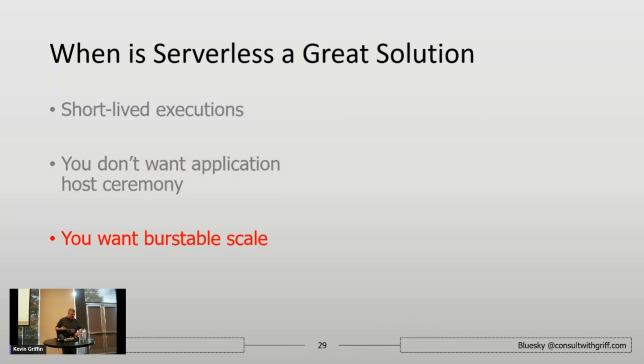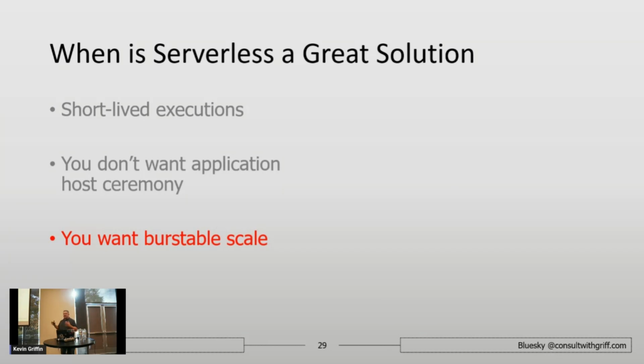Burstable scale. This is where I really come to love serverless. I do a talk called Annihilating Workloads, and it's about burstable scale, where my Azure functions could just sit there and do nothing, and all of a sudden, I start populating a queue with not hundreds, not thousands, but millions of entities that need processing. And that's not the type of thing I just want one little app to iterate through.